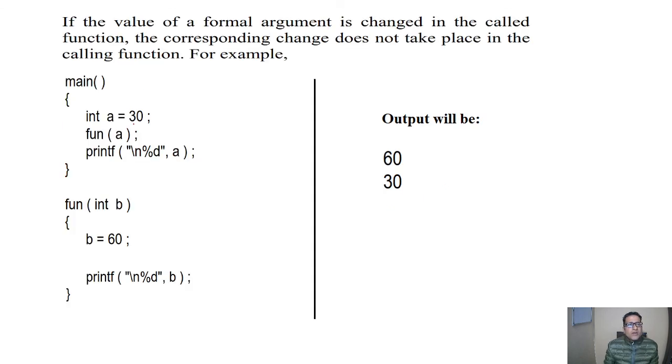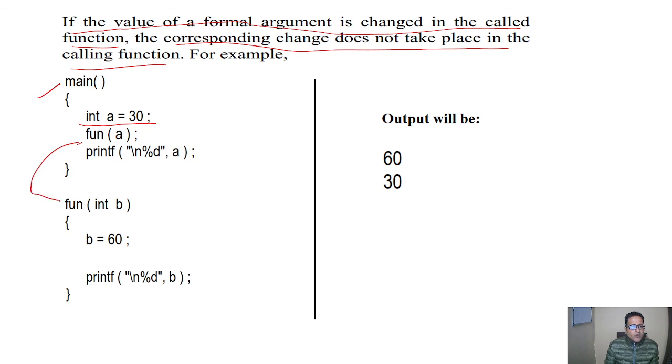Let's have a look at this program. If the value of a formal argument is changed in the called function, the corresponding change does not take place in the calling function. Let's have an example. In the main program, we have an integer declaration of a, initialized to 30. Now a is 30 and we are calling function fun.